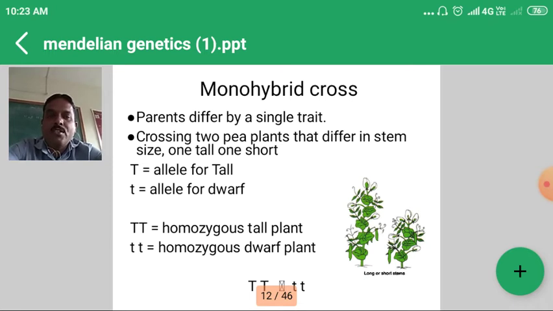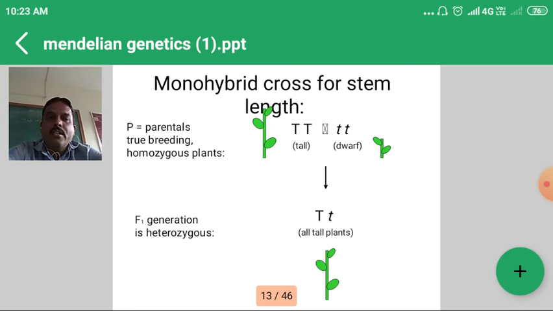When we make a cross of homozygous tall with homozygous dwarf, the genotypes are capital T, capital T crossed with small t, small t. Then one gamete from the homozygous tall, that is capital T, and one gamete from the homozygous dwarf, that is small t. In the F1 generation, we obtain the genotype capital T, small t, one from tall and one from dwarf, and this is the heterozygous one. But because of the dominance of tall over dwarf, this generation is called tall. F1 is tall, but it is heterozygous. So this is the monohybrid cross.